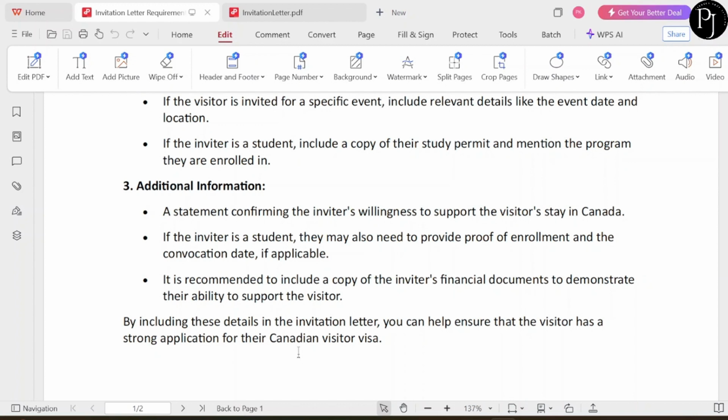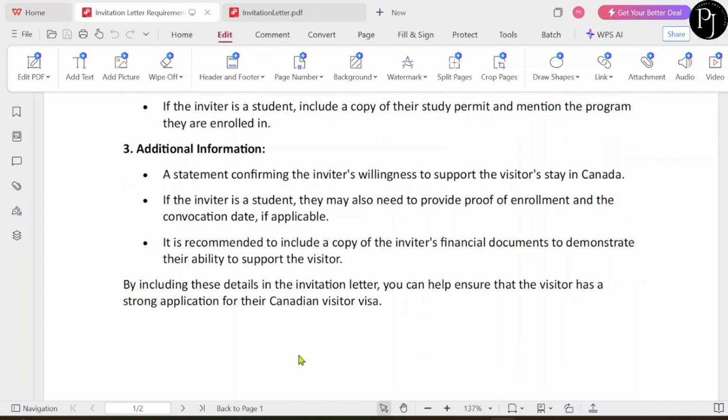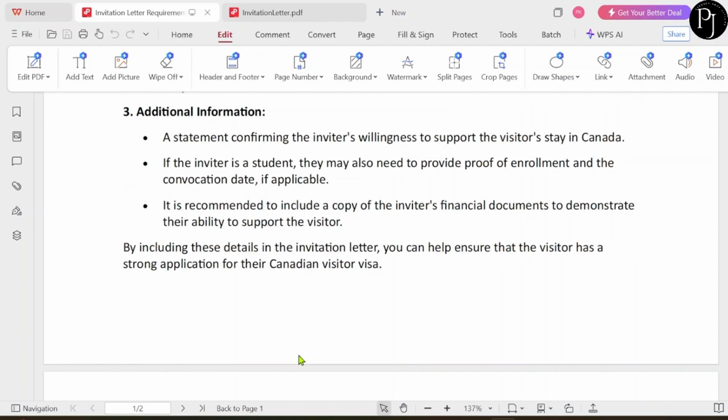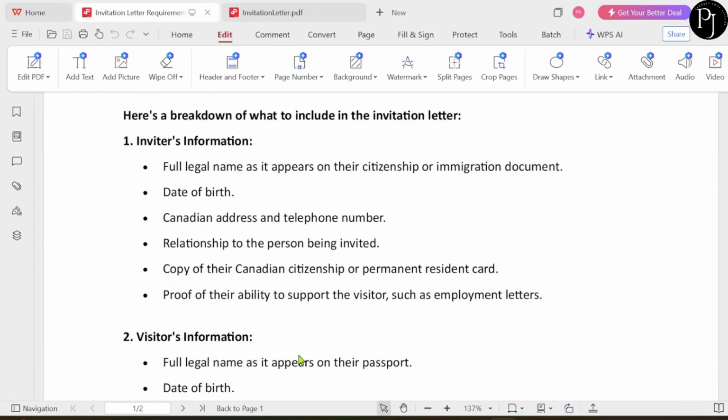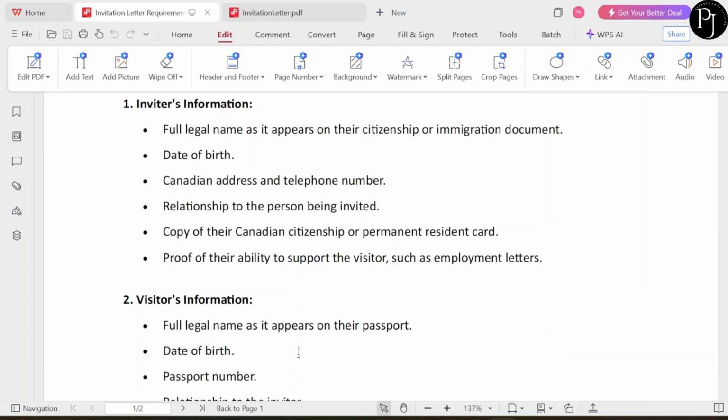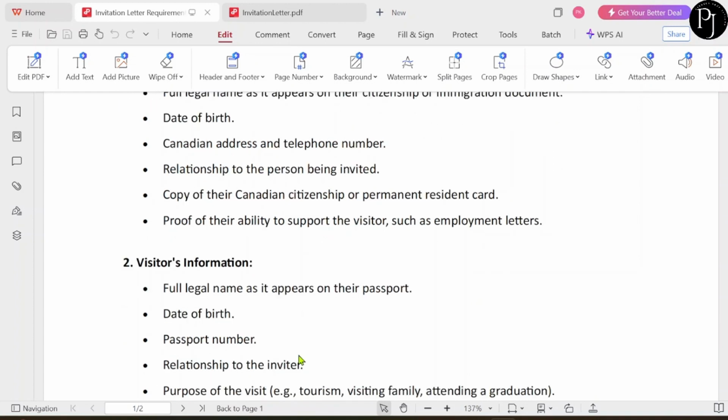So it is also a plus point if you are adding this. By including these details in the invitation letter, you can help ensure that the visitor has a strong application for their Canadian visitor visa. The top, inviter's information and visitor's information, these both are mandatory. Whatever I have written, these details should be there in your invitation letter.